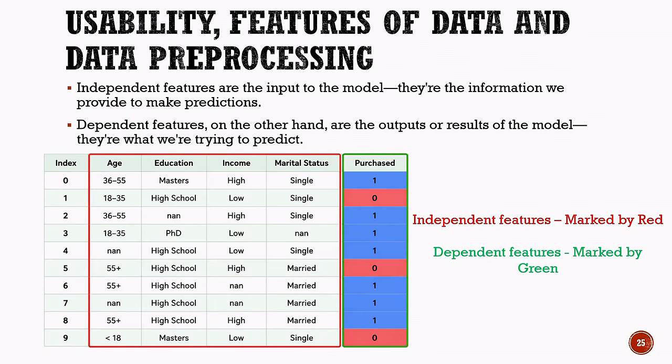Dependent features, on the other hand, are the outputs or results of the model. They represent what we are trying to predict. In this example, purchased is the dependent feature, marked in green. It has values of 1, meaning purchased, and 0, meaning not purchased. So, remember, independent features are the inputs used to make a prediction, while dependent features are the outputs that we want the model to predict.